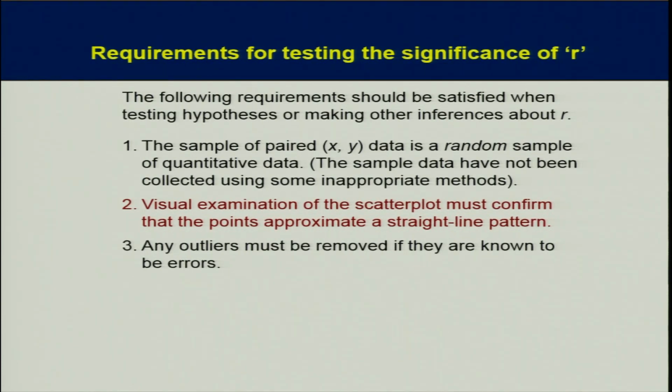So the following requirements should be satisfied when testing hypothesis or making other inferences about correlation coefficient. The sample of paired data is a random sample of quantitative data, means your sampling has to be random. Number 2, visual examination of the scatter plot must confirm a straight line. Any outlier must be removed because they can disturb the relationship.